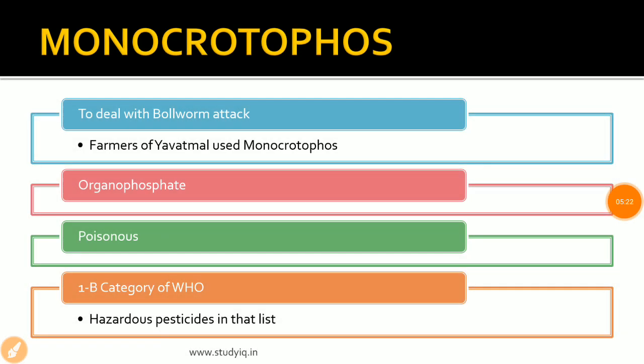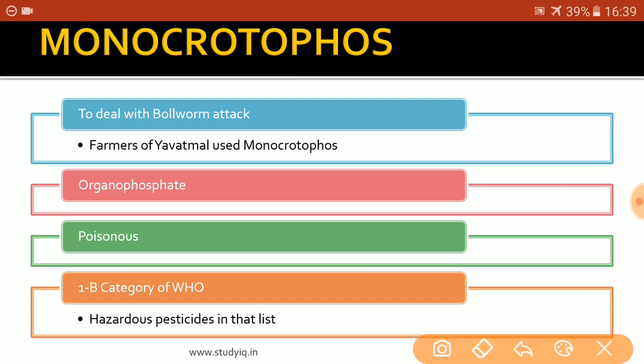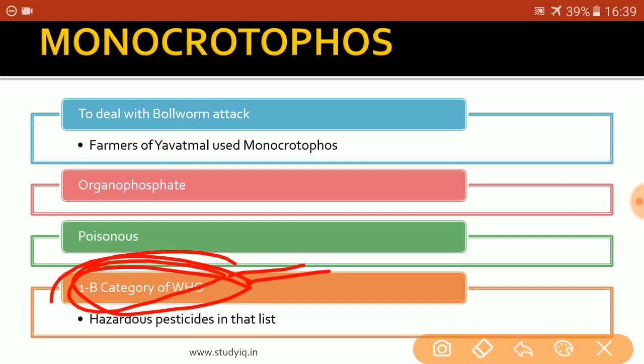So as far as Monocrotophos is concerned, it is really a poisonous pesticide that is being used in India. This is one pesticide that has been put into category 1B of the WHO. If any pesticide is put in this category 1B, it means that the chemical is really hazardous in nature. It has acute consequences for health as well as for the environment. And if any pesticide is put in category 1B of the WHO, then it means that we should resist from using that particular pesticide.